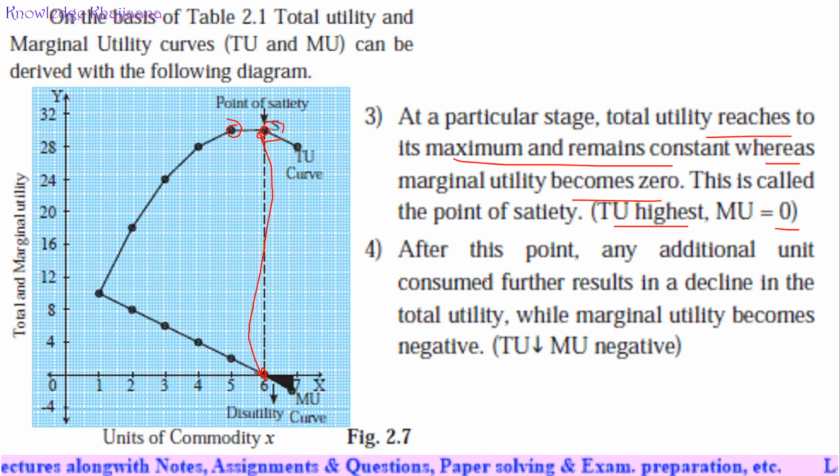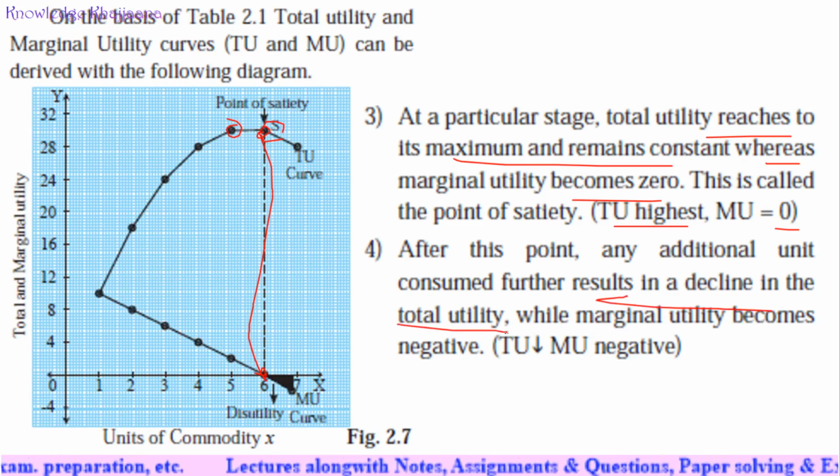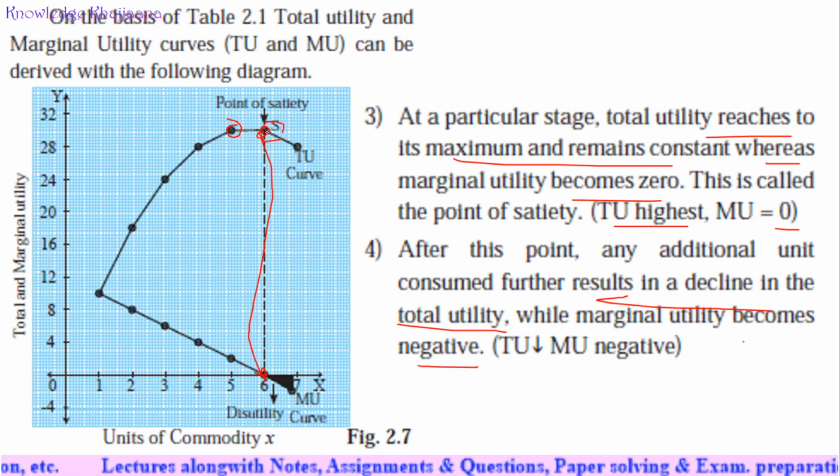After this point, any additional unit consumed further, even if you drink the 7th glass of water, results in a decline in the total utility. It starts to decline the total utility, while marginal utility becomes negative. When the total utility starts to decline, marginal utility still goes on declining and goes to the negative level.